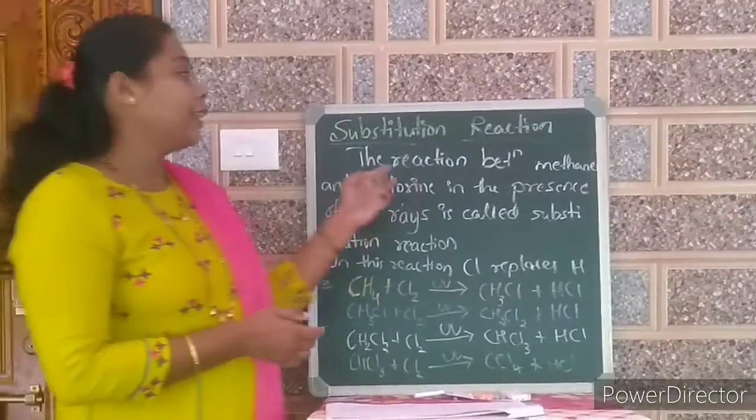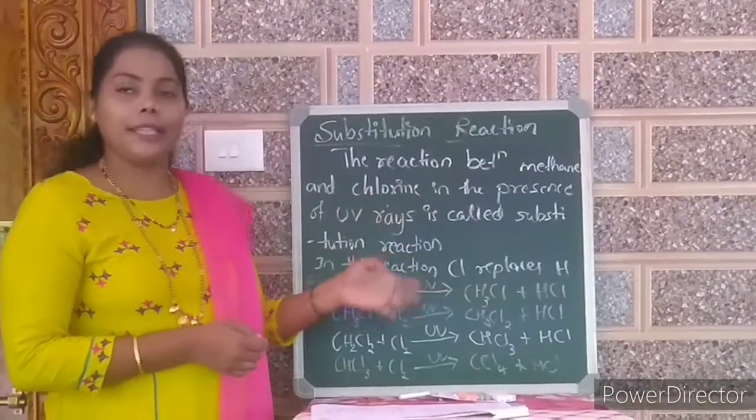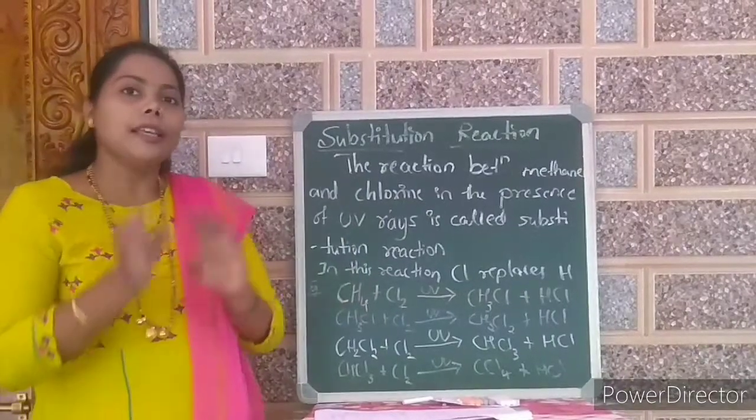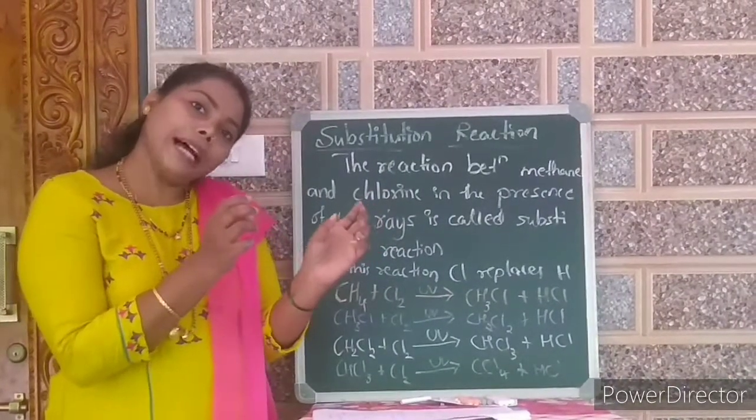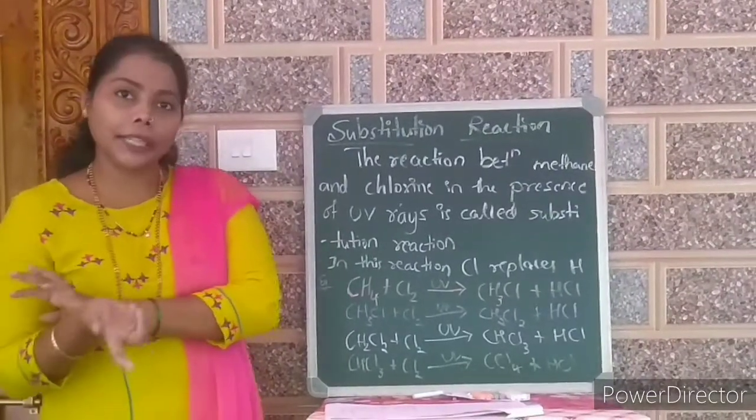Substitution reaction. The reaction between methane and chlorine in the presence of UV rays is called substitution reaction. Substitution means one of the atoms from a reactant is replaced by another atom of a reagent.